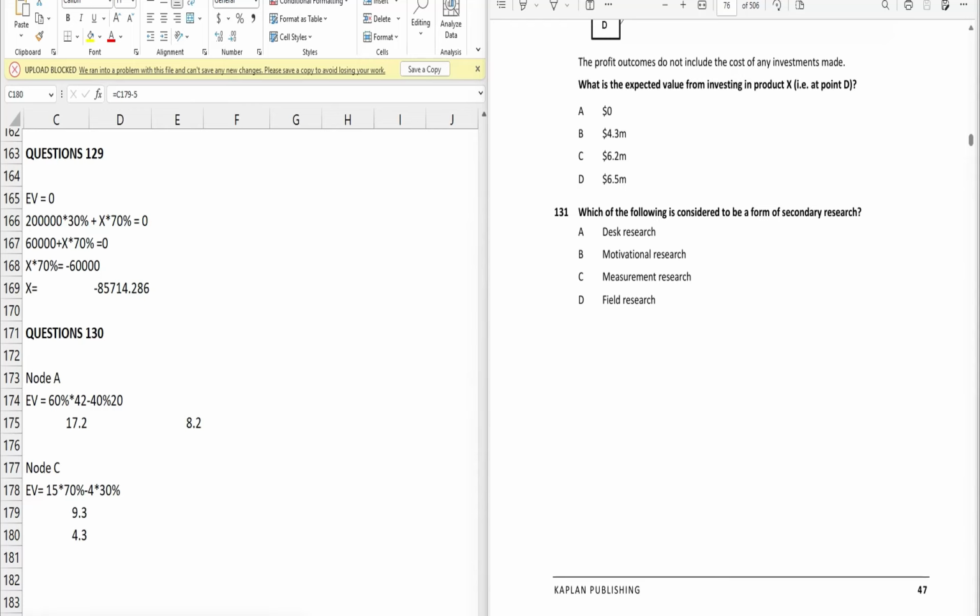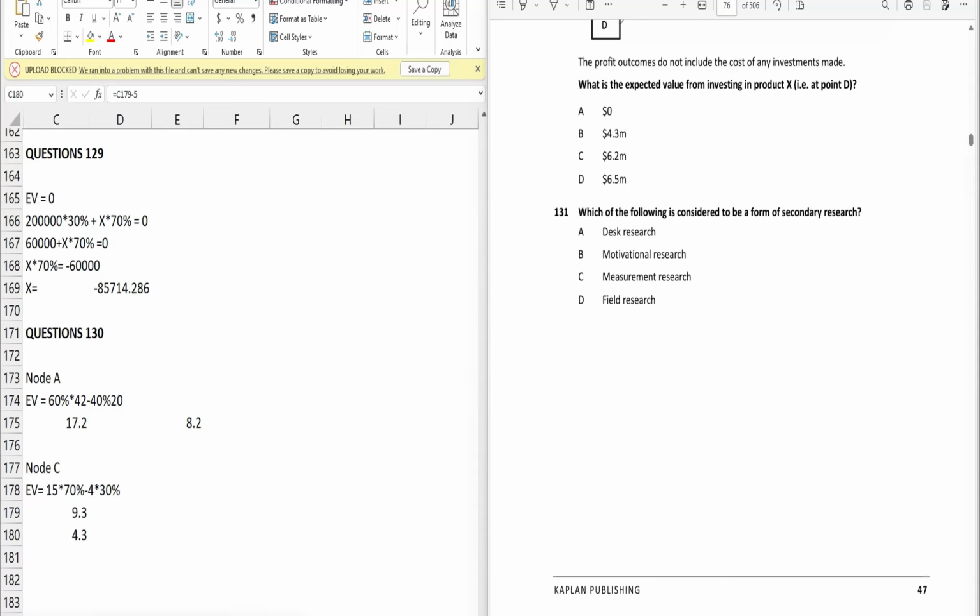If we look at the options, the first one is desk research. The information is already available. You are doing the research by using information which is already available, without collecting any new data. Whatever data is available previously, we are using that data for our research. So desk research is an example of secondary research.